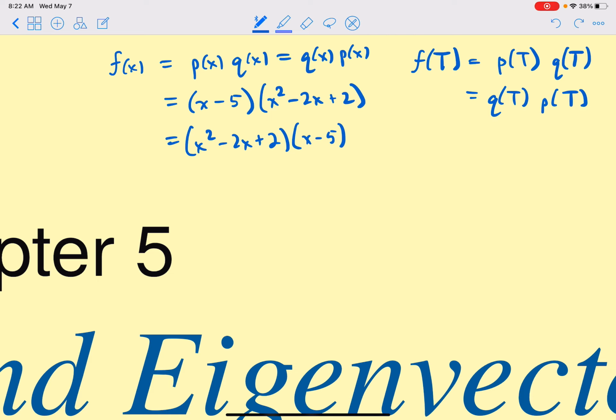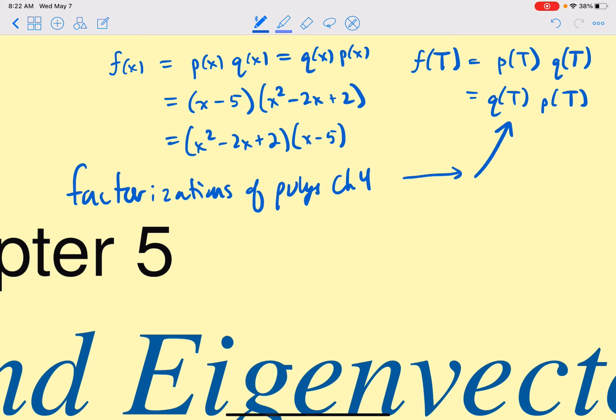So this will allow us to take factorizations of polynomials from chapter 4 and turn them into factorizations of operators. Okay, and this is crucial.